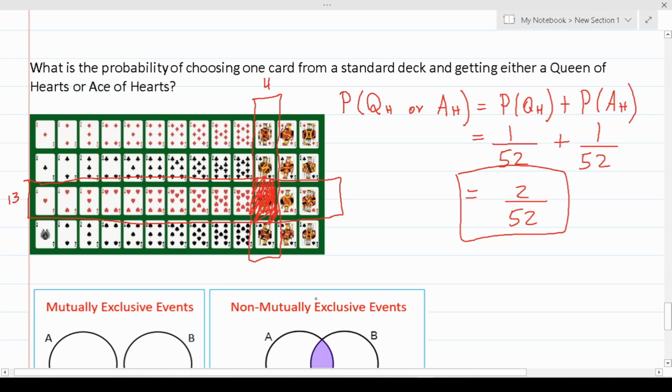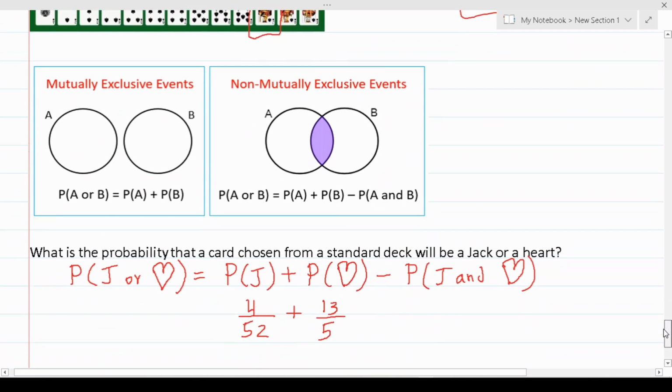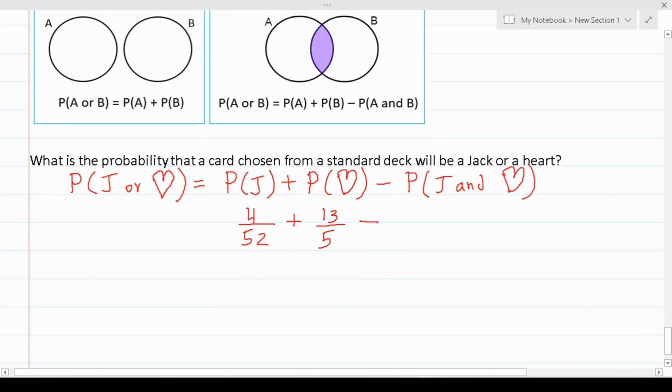So in light of that, we know they're non-mutually exclusive, which is why we have to subtract out the odds of picking a jack and a heart. Again, there's only one jack that's a heart, so this is going to be 1 out of 52. By working this out, we can figure out what the odds of picking a jack or a heart are.